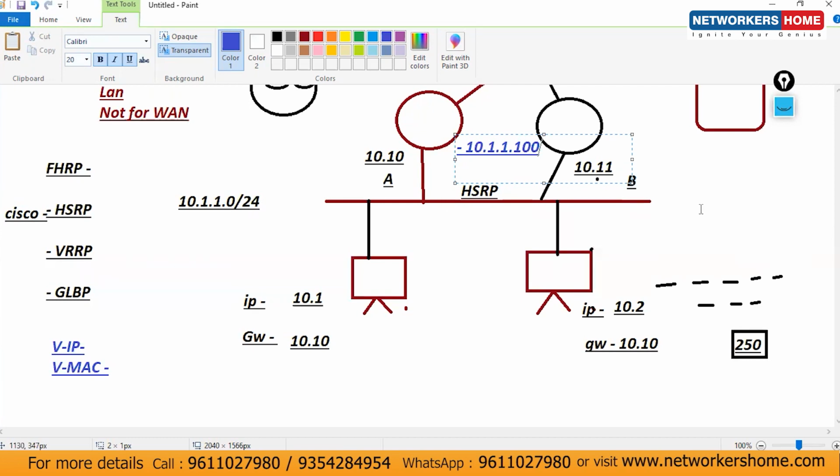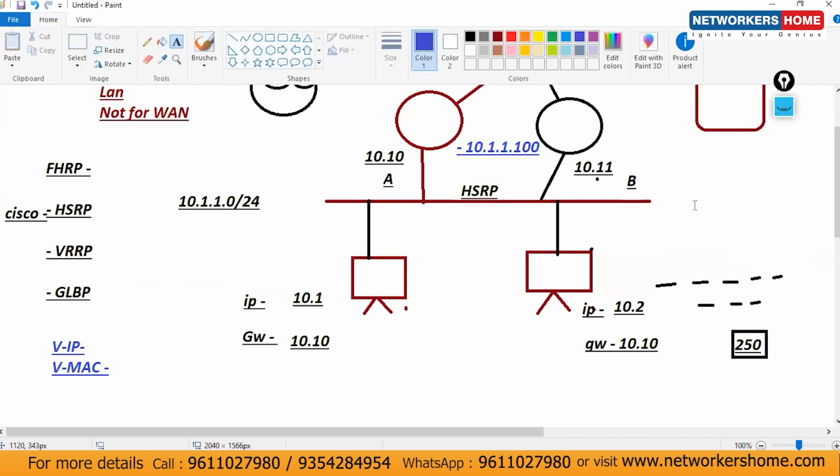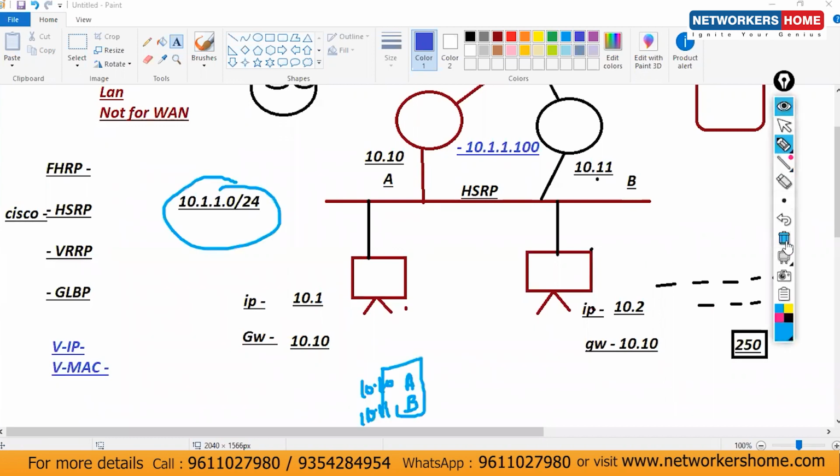I'll show you what that MAC address is. So now this is the virtual IP. Any IP you can configure, but make sure it is unique in the network, and that it is from the same network.